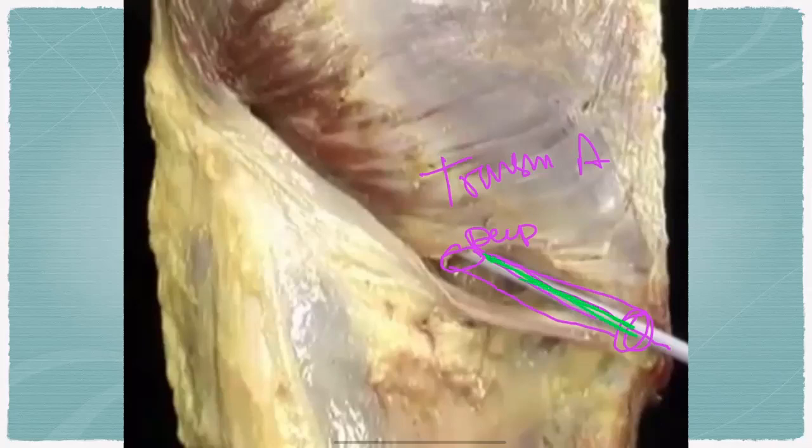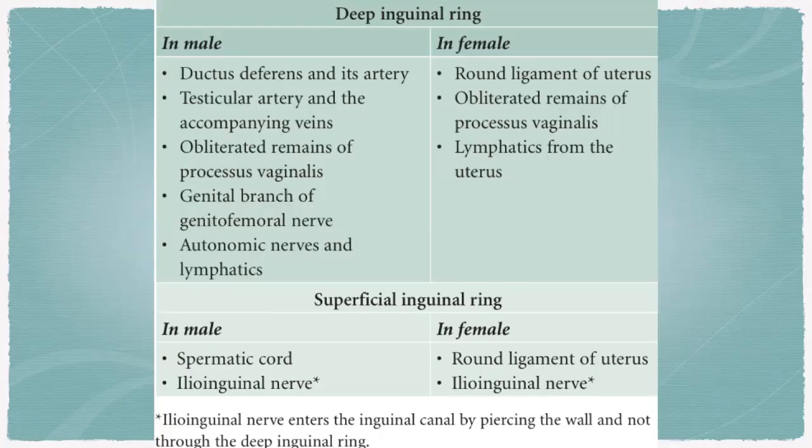This free end of the transversus abdominis and free end of the internal oblique muscle is called the intermuscular passage, right? This is the inguinal canal.